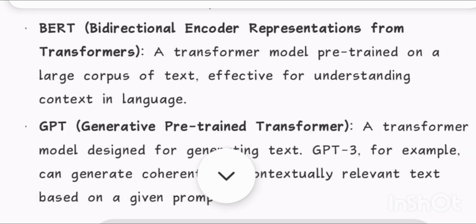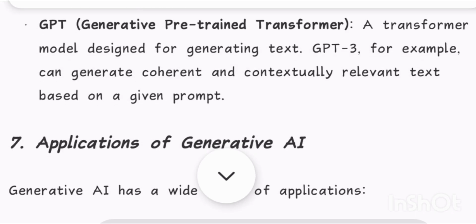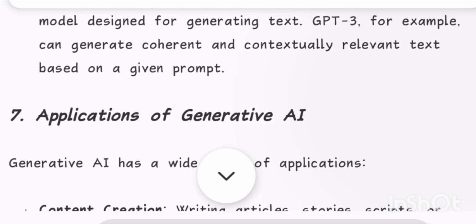BERT, bidirectional encoder representations from transformers: a transformer model pre-trained on a large corpus of text, effective for understanding context in language. GPT, generative pre-trained transformer: a transformer model designed for generating text. GPT-3, for example, can generate coherent and contextually relevant text based on a given prompt.